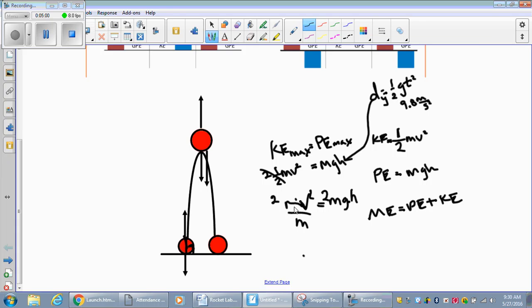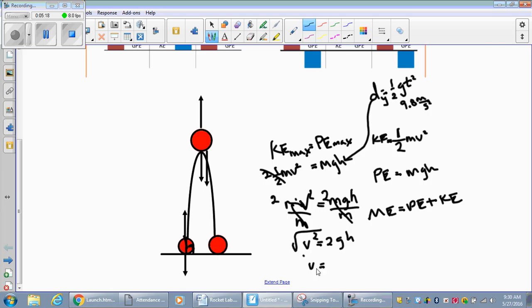And we divide by m, and guess what? The m for kinetic energy is the same as the m for gravitational potential energy. So guess what? You really don't need the math, so we're not going to do that. Okay, so v squared, sorry we didn't need the scale, equals 2gh. And then how do we get rid of a square? Do the square root, right?